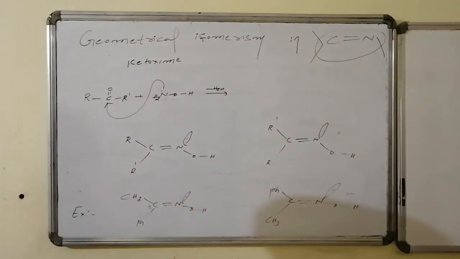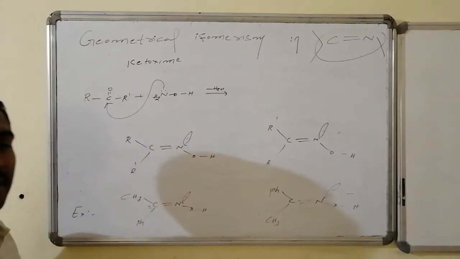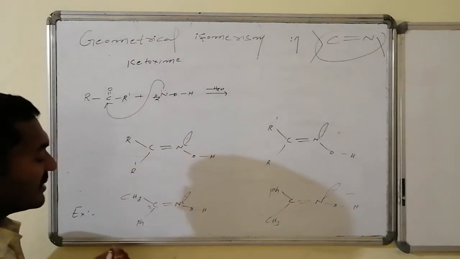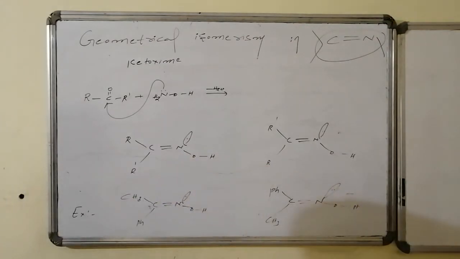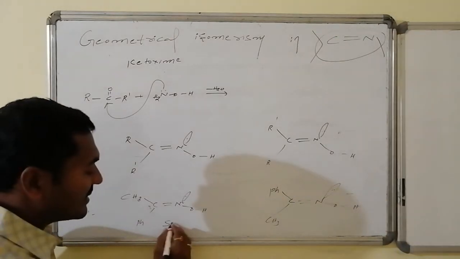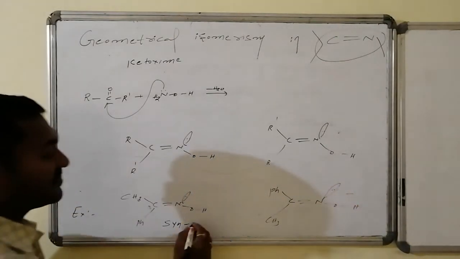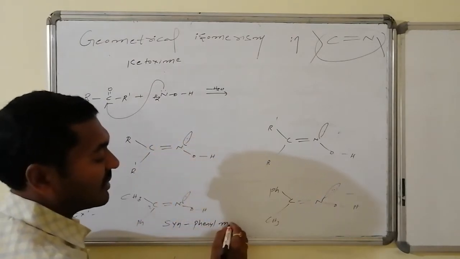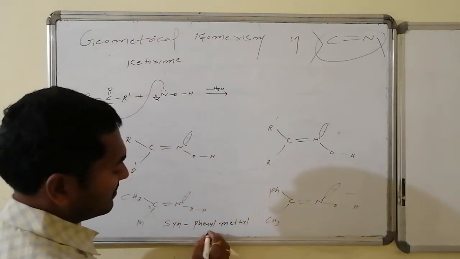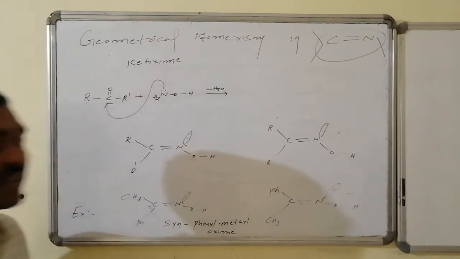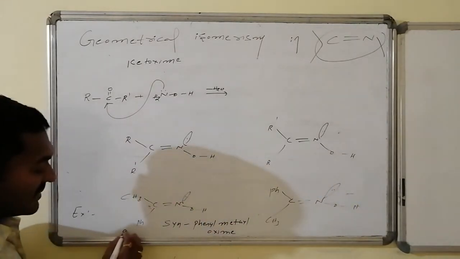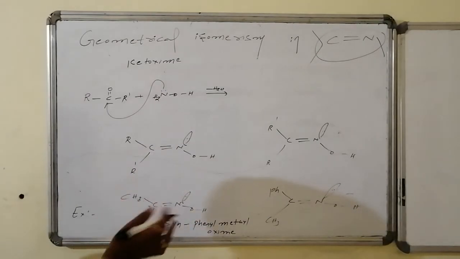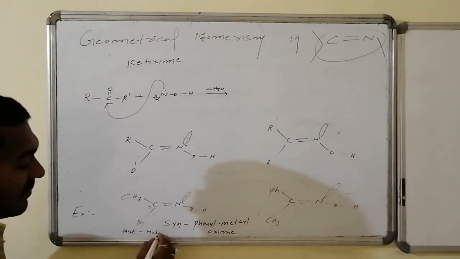These compounds are named by the group that is in proximity to, on the same side as, the OH of the double bond. That group is said to be in the syn position. So this is methyl phenyl ketoxime. Here I can write syn, starting with phenyl, because it is syn phenyl methyl ketoxime. I can also write it in another manner, with anti: which group is anti towards the OH? Methyl. Hence I start with methyl phenyl oxime.